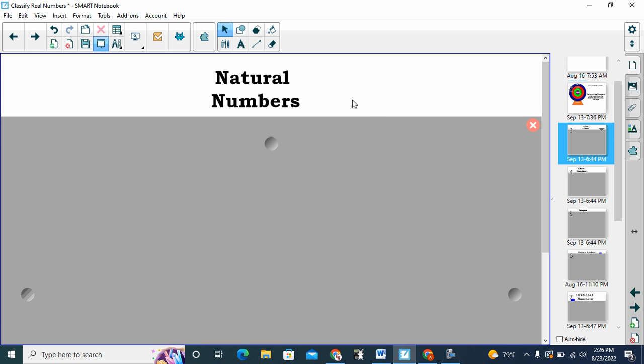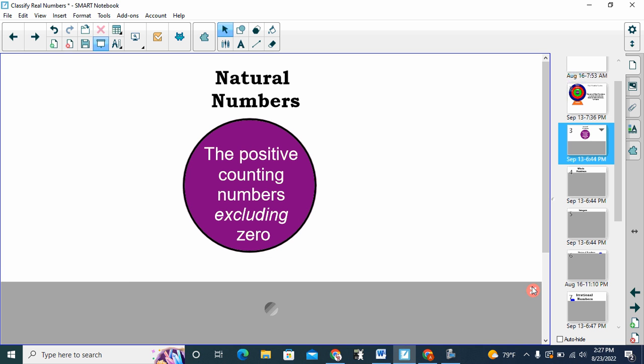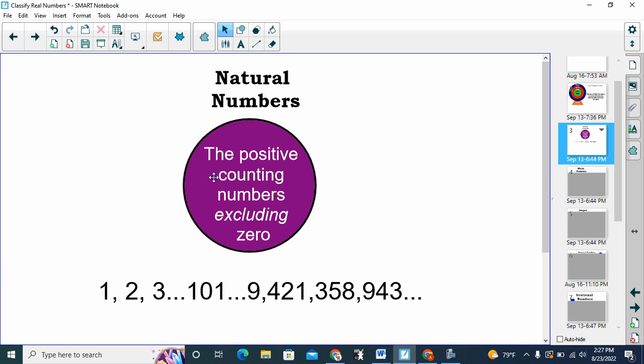So the first type of numbers we're talking about are what are called natural numbers. These are also known as counting numbers. Natural numbers are the positive counting numbers. Really, when you count, if it's a number that you would count to, it is considered a natural number. So 1, 2, 3, 4, 5, 6, 7, 8, all the way up. 101 is a natural number. 9,421,358,943 would be an example of a natural number. Might take a while to count there, but I suppose you could. All of those are natural numbers.